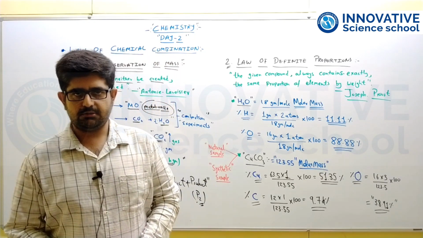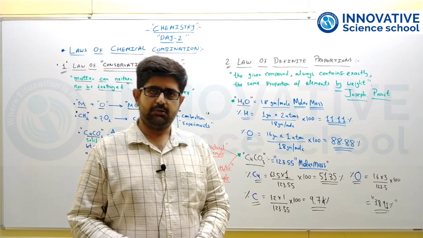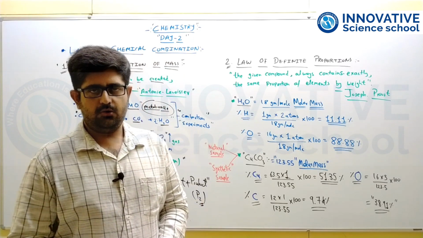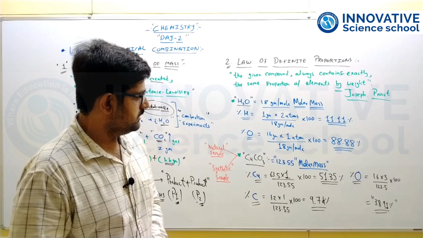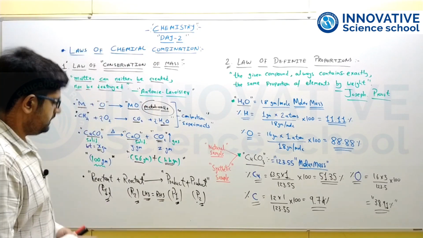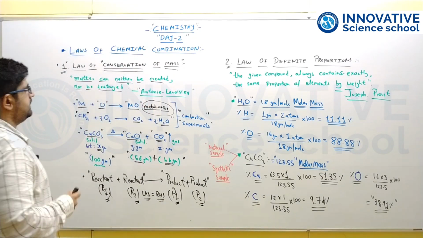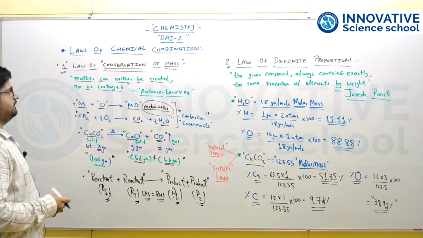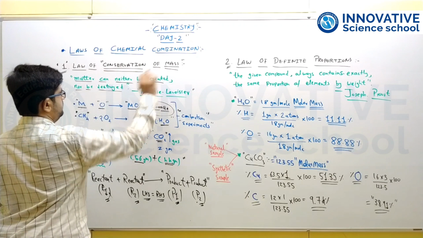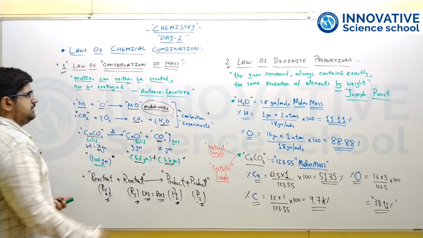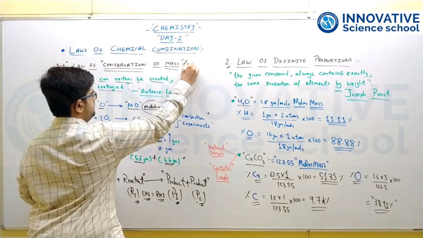So today in this session we are going to study the different laws of chemical combination. What are the important laws of chemical combination that are applied in chemistry? The first important law is the law of conservation of mass, or you can say the law of conservation of matter.